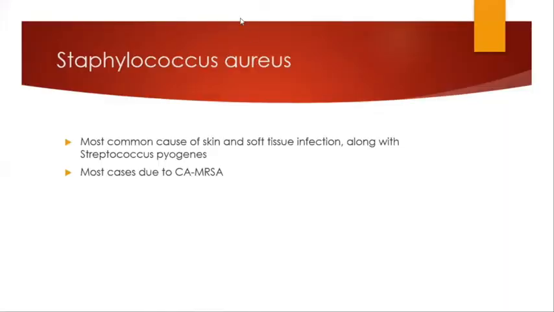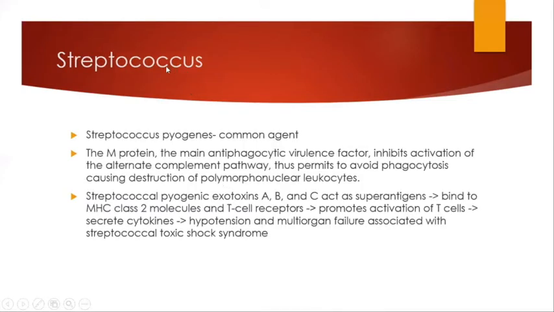Now, Staphylococcus aureus is the most common cause of skin and soft tissue infection along with Streptococcus pyogenes, and most cases are now due to community-acquired methicillin-resistant Staphylococcus aureus. Streptococcus pyogenes is also one of the common agents. The M protein in the Streptococcus is the main antiphagocytic virulence factor which inhibits activation of the alternate complement pathway, which permits it to avoid phagocytosis, causing destruction of polymorphonuclear leukocytes.